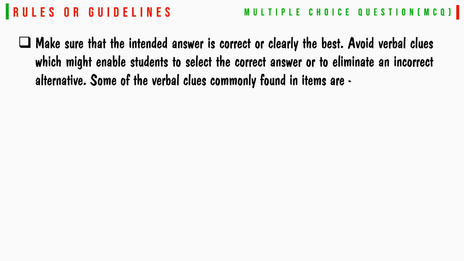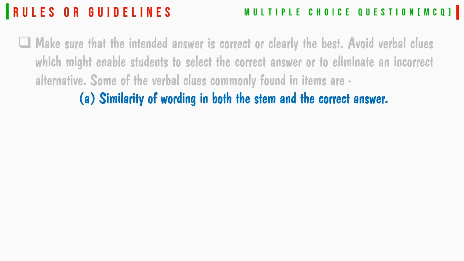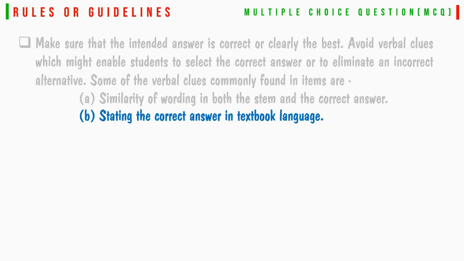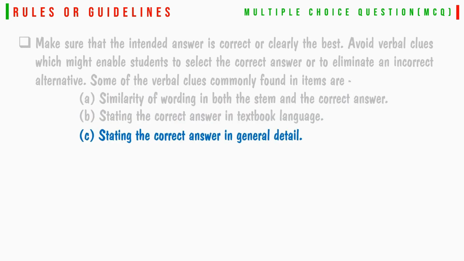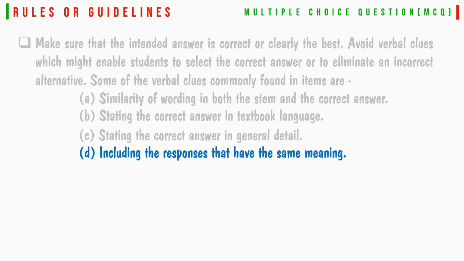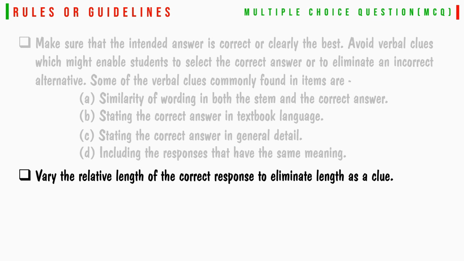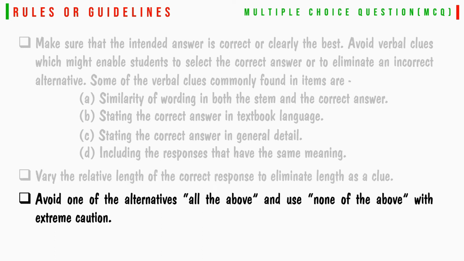Make sure that the intended answer is correct or clearly the best. Avoid verbal clues which might enable a student to select the correct answer or to eliminate an incorrect alternative. Some of the verbal clues commonly found in items are similarity of wording in both the stem and the correct answer, stating the correct answer in textbook language, stating the correct answer in greater detail, and including responses that have the same meaning. Vary the relative length of the correct response to eliminate length as a clue. Avoid one of the alternatives, all of the above, and use none of the above with extreme caution.